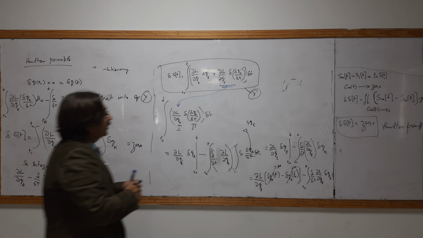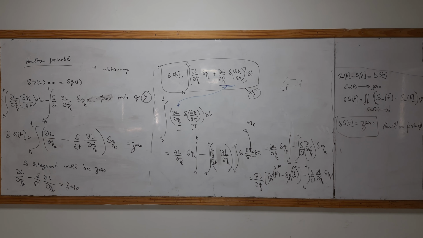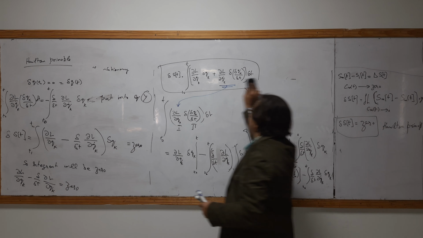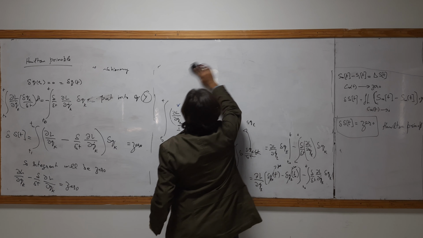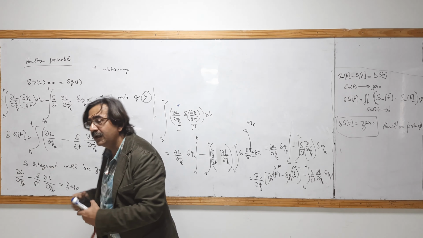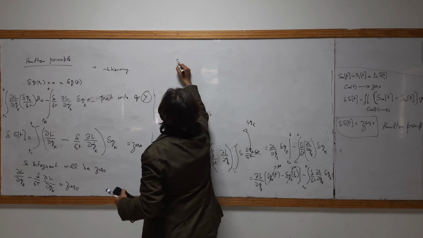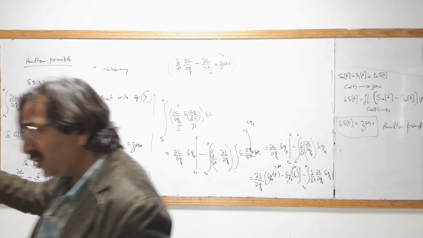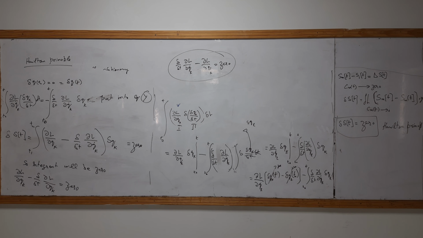And if I write in this way, one minute only. Okay, only writing the answer. If I multiply both sides with minus sign, I may write partial L over partial QK dot minus partial L over partial QK, that will be equal to 0. And this is the Euler-Lagrange equation. The Euler-Lagrange equation is true for conservative force as well as non-conservative force. Okay, for today it is enough, I think. Okay, good.